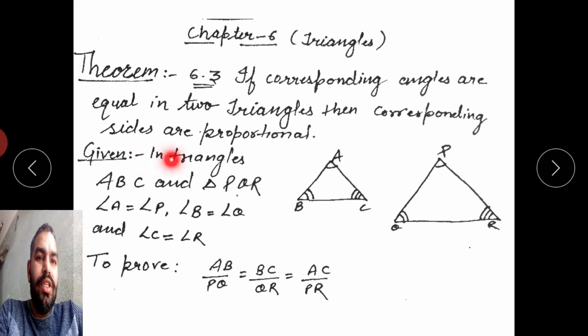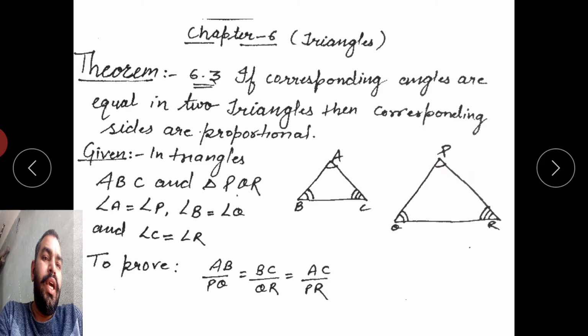First write the given: there are two triangles, triangle ABC and triangle PQR, in which angle A equals angle P, angle B equals angle Q, and angle C equals angle R. To prove, we have to prove that the sides are in the same proportion or in the same ratio.